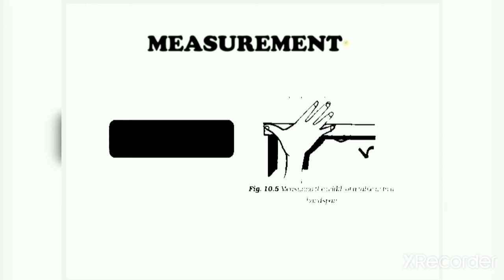Now, how do we measure things? Nowadays we have many instruments, tapes or scales, so we are measuring perfectly. But in old times, how did people used to measure things? The first type is measurement using handspan.